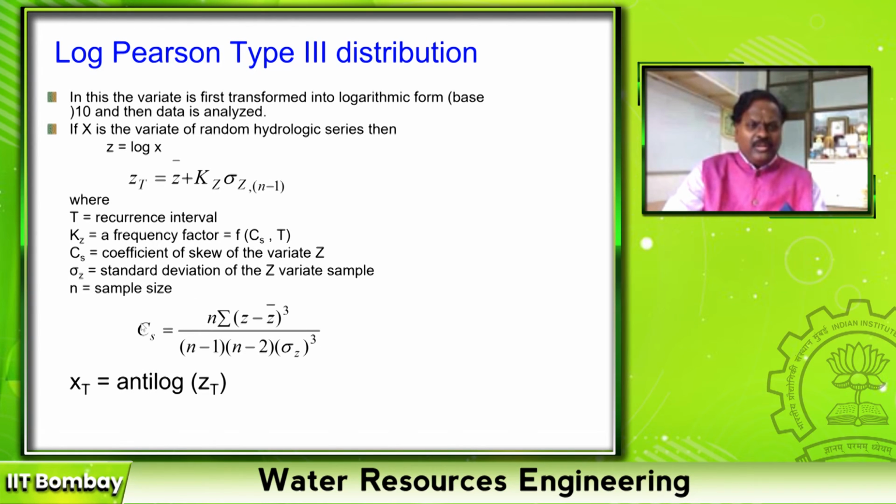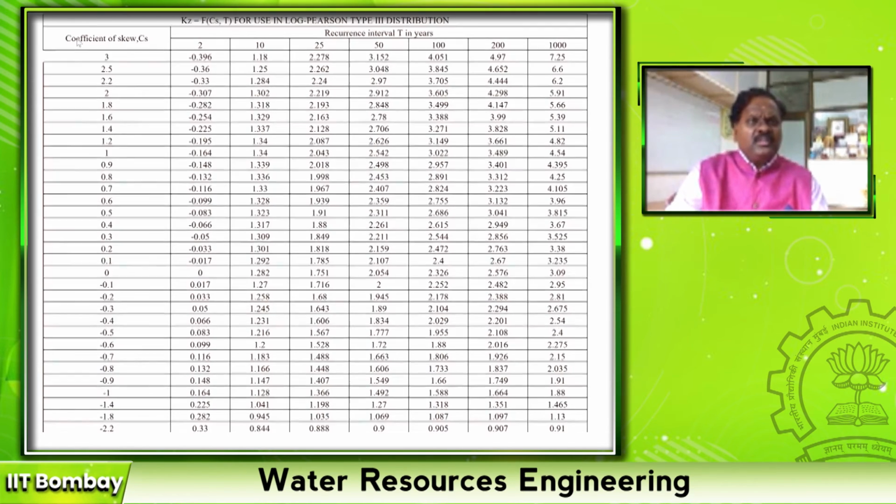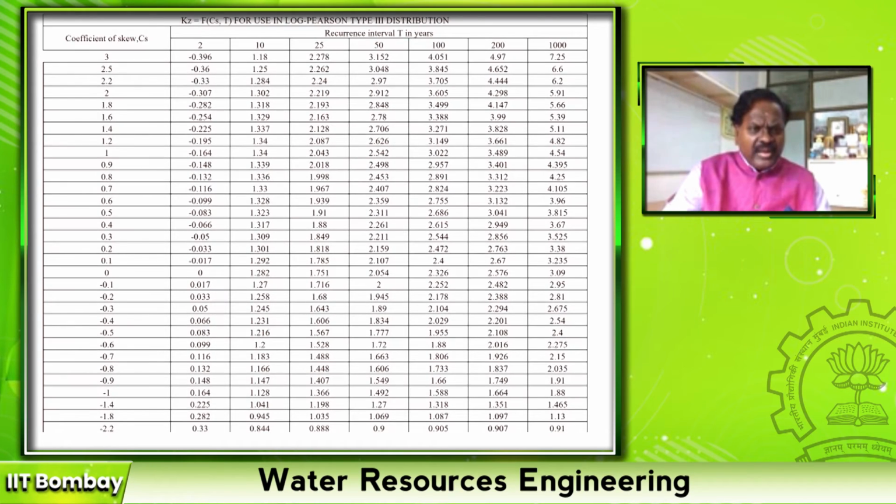Once we know the value of CS, then for any return period, that's why they say the frequency factor is a function of return period and coefficient of skewness. Log Pearson has given a table which shows the skewness coefficient varies between +3 to -3 for normal distribution, and the return period varies from 2 years to 1000 years.